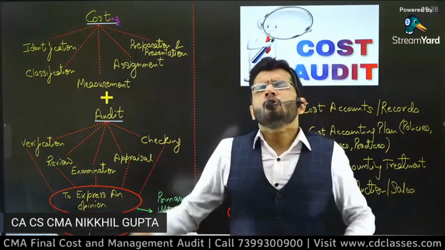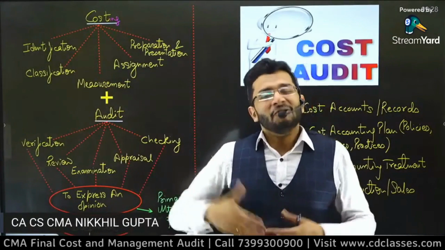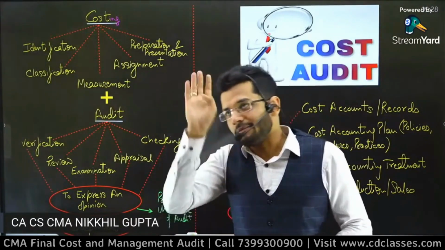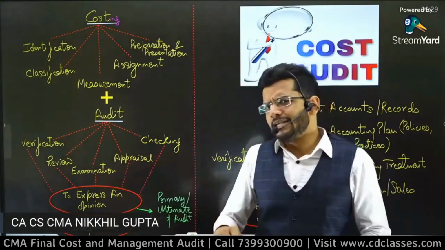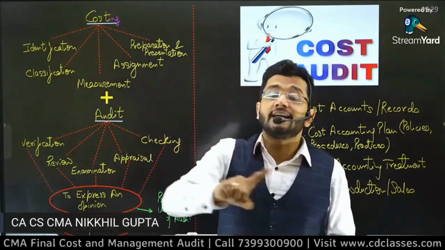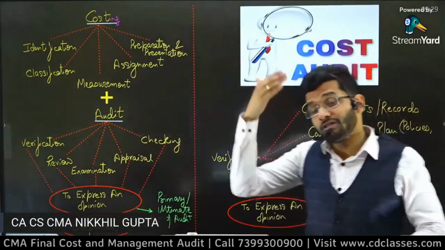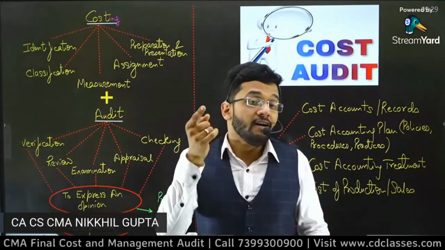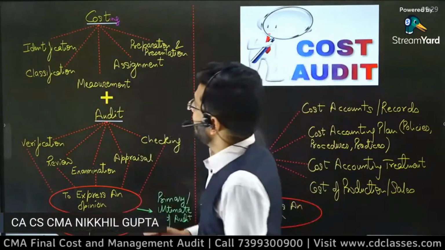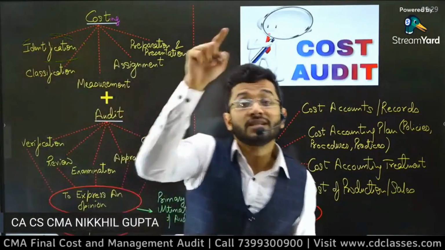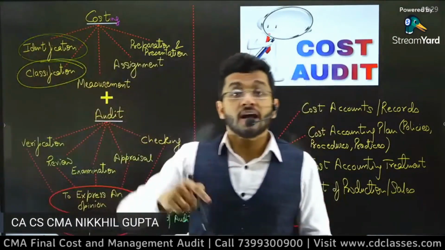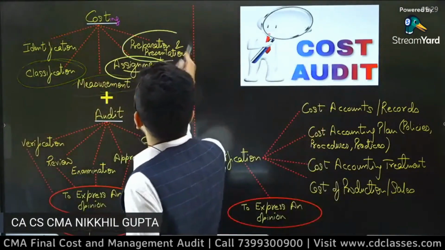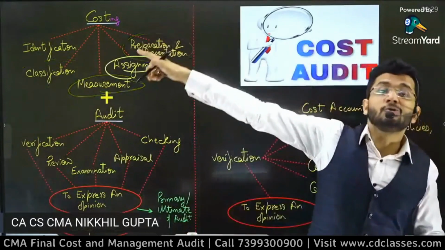Sir, now please tell us, who will decide what is the right way? Now, I think that CMA final requires 6 hours. My mom thinks that it requires 8 hours. Who will decide the right way? Guys, the right way will be decided by the Ministry of Corporate Affairs or the governing bodies like the Institute of Cost Accountants of India. The Institute of Cost Accountants of India will tell you that this is the right way of identification of cost. This is the right way of classification of cost. This is the right way of measurement of cost. This is the right way of assignment and preparation and presentation of cost. They will tell you the right way.